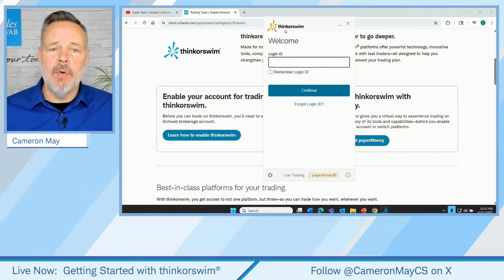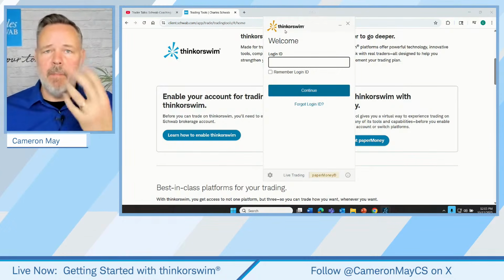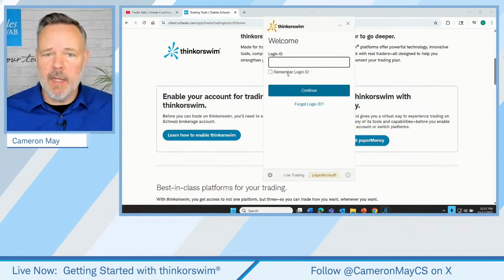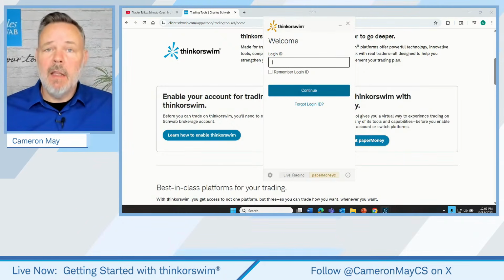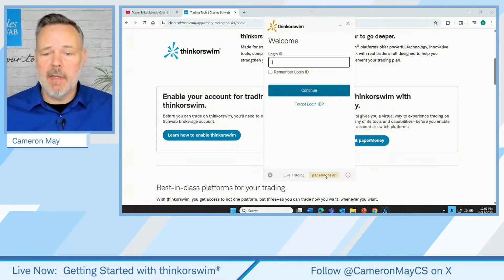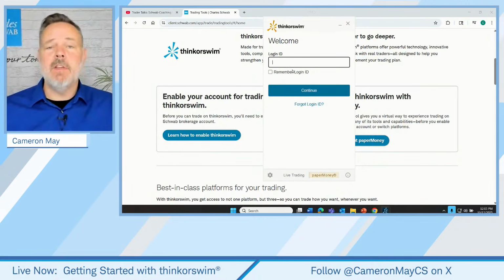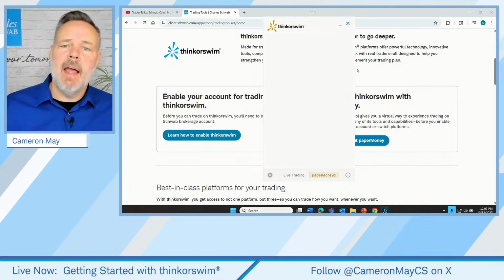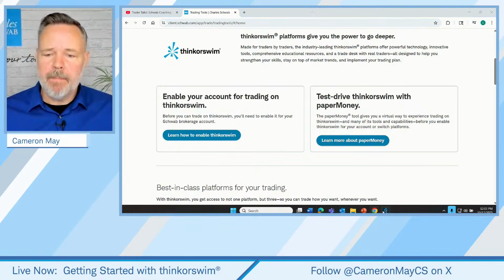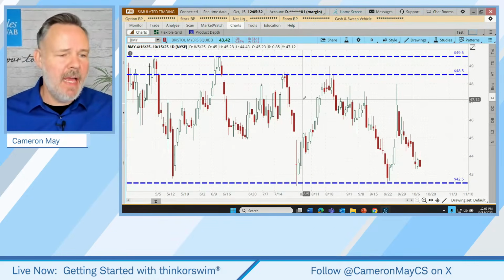As you do, when you click on that icon, it's going to pop up a little window that looks like this one here on your screen. Down at the bottom, it'll ask you, hey, Cameron, are you looking to do some real live trading with your actual money? Or do you want to do some practice trading through paper money? So I've just toggled over here to paper money and then just log in. Okay. That'll have you on the paper money platform. That's where we find ourselves right now.